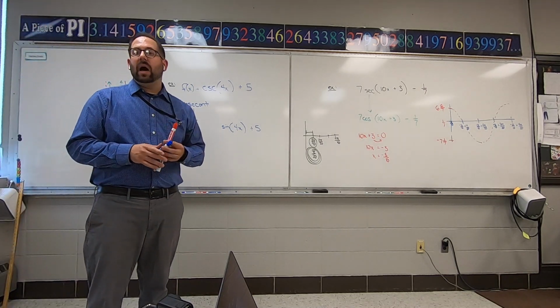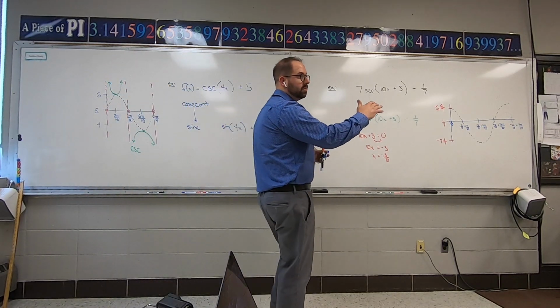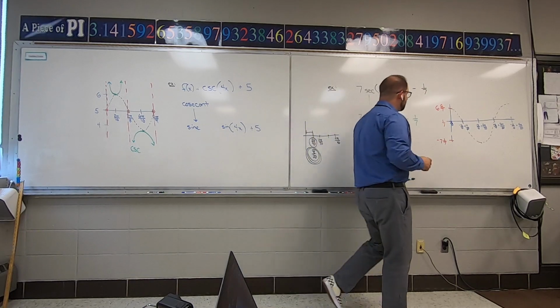Now, any time where your graph hits the origin, did I hit the origin? Twice. I hit it twice, right? We have to put an asymptote.